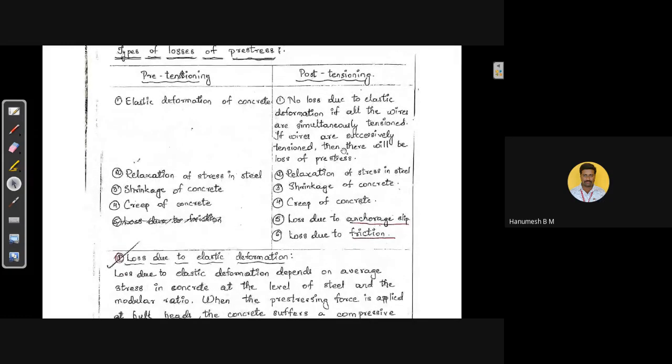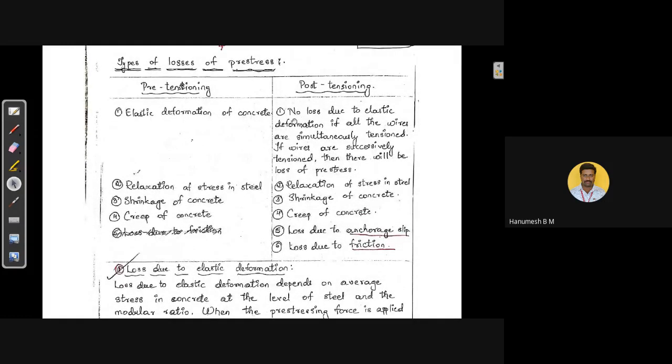And there is a major difference about the elastic deformation. There will be no stresses due to elastic deformation if all the wires are simultaneously tensioned. It implies that in case of a post-tension member, if there are a number of wires or strands and all the wires are tensioned at a time, then there will be no elastic deformation losses. If the wires are successively tensioned, successively means one after the other, then there will be losses in case of the post-tensioned member. That is the only difference here.